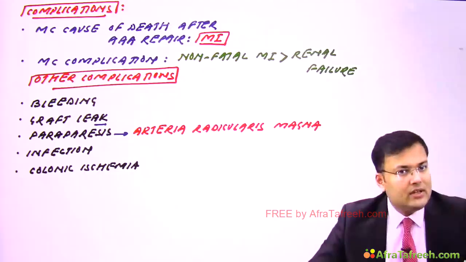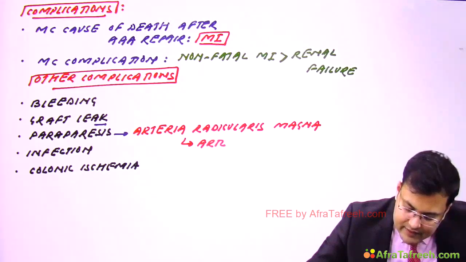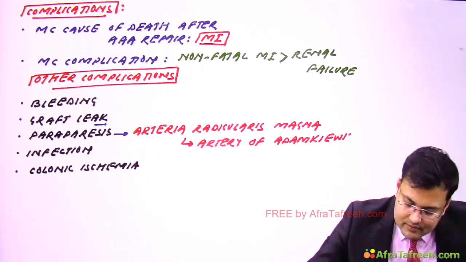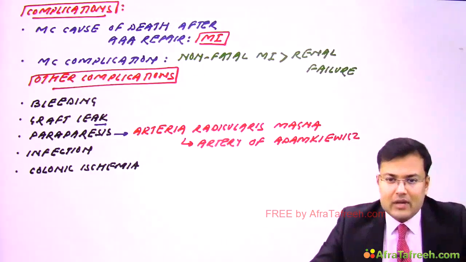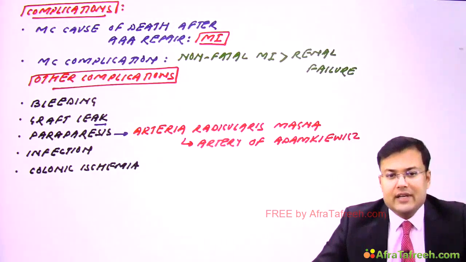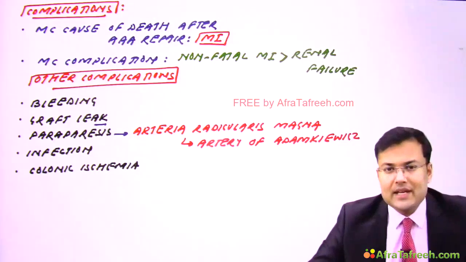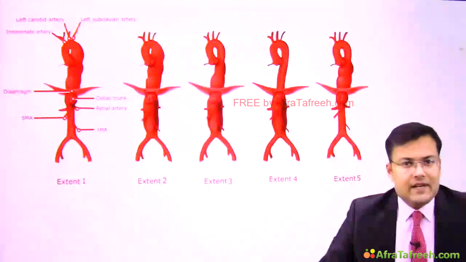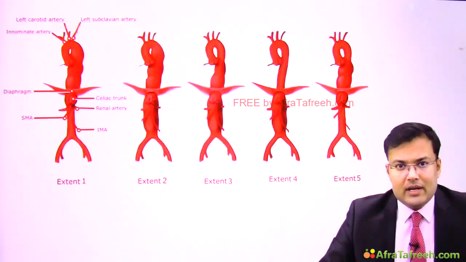What is the other name of this artery? It is also known as the artery of Adamkiewicz. Clear? So paraparesis occurs because of injury of the arteria radicularis magna, also known as the artery of Adamkiewicz. There can be infection or colonic ischemia. So these are the complications of abdominal aortic aneurysm repair. There is a classification system which is frequently asked in relation to thoraco-abdominal aneurysm. Which one?